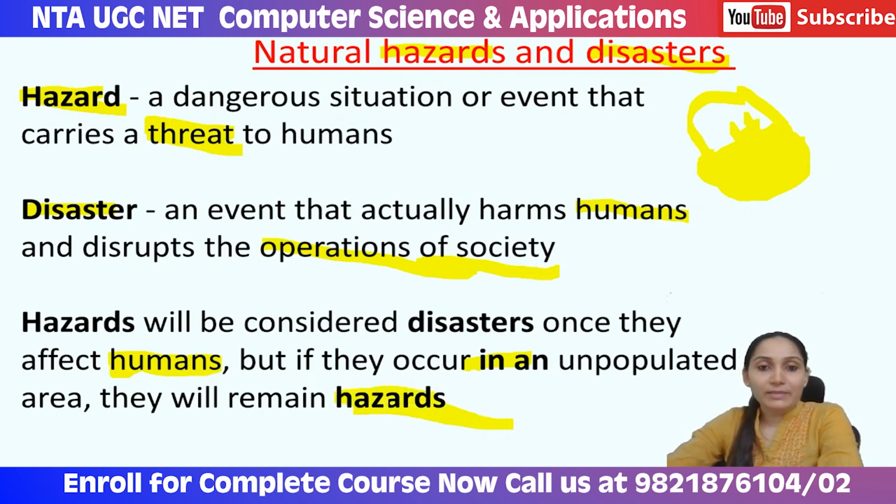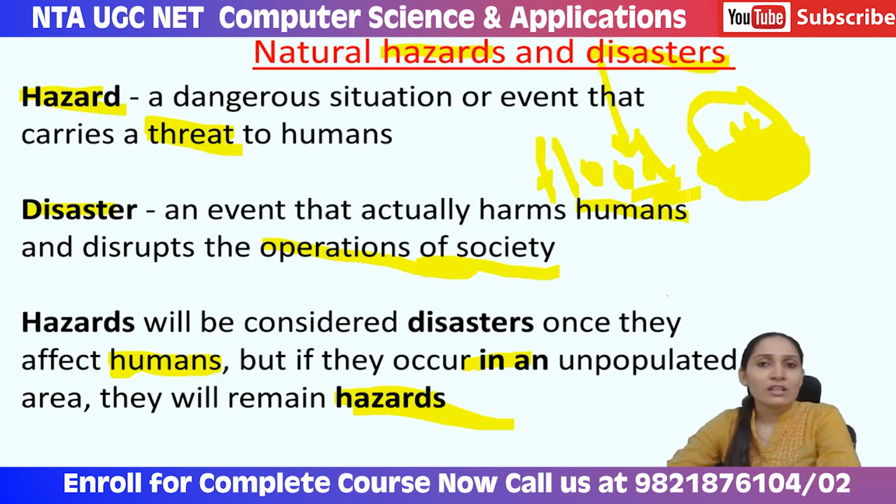Now, can you give me some examples of hazards and disasters? One very recent example of a disaster, can you just recollect? Flood. Even now, in many places of our country, floods are going on. Floods mostly occur in populated areas, especially on river banks, so it's a disaster.